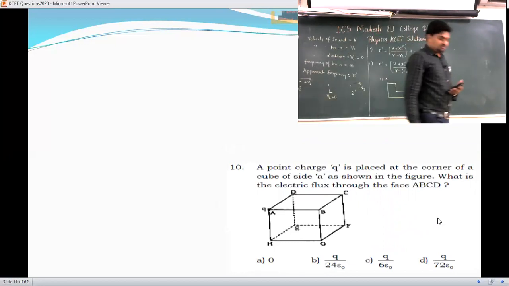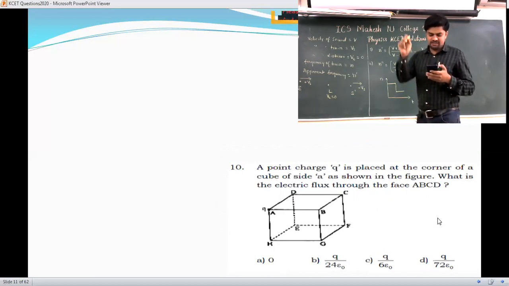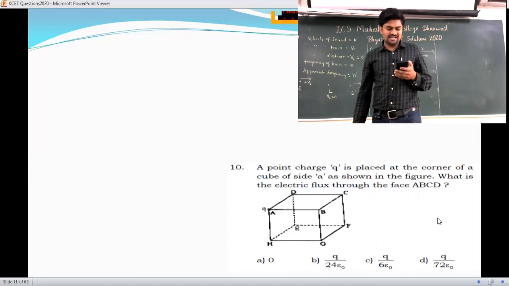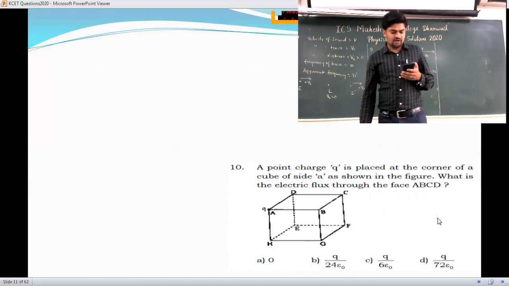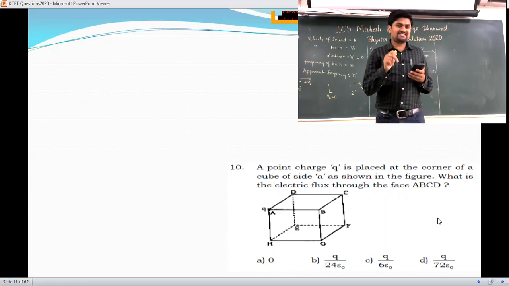Another important question. A point charge q is placed at the corner of a cube of side A as shown in the figure. What is the electric flux through the face ABCD?